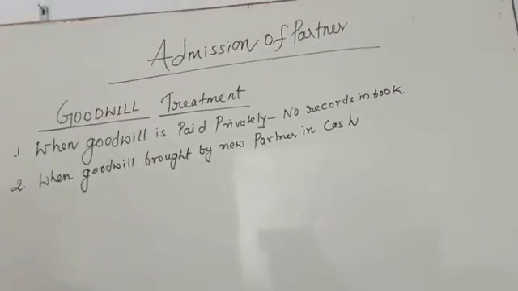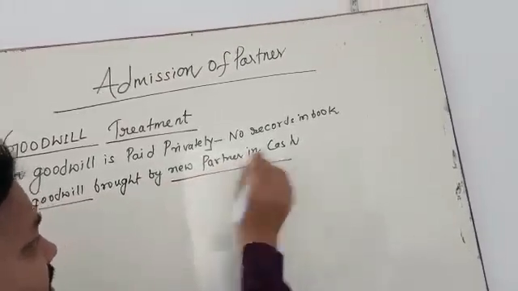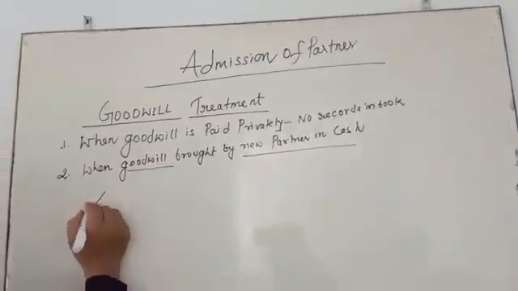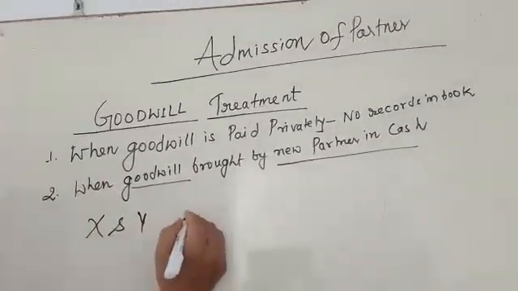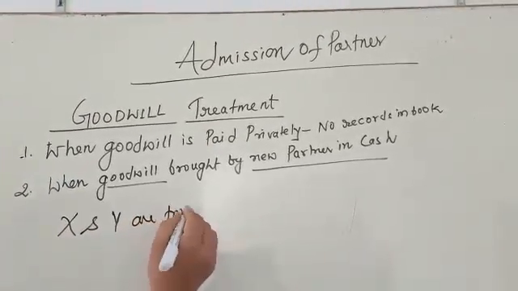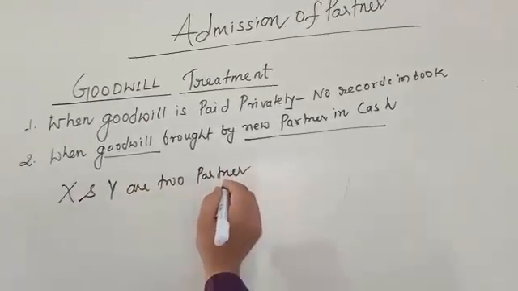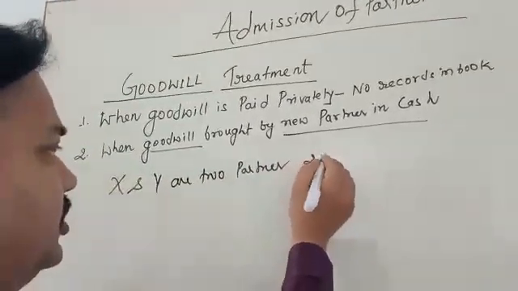For example, what is the use of goodwill for a new partner? Let's see here. X and Y are two partners. Their profit sharing ratio is 2:1.